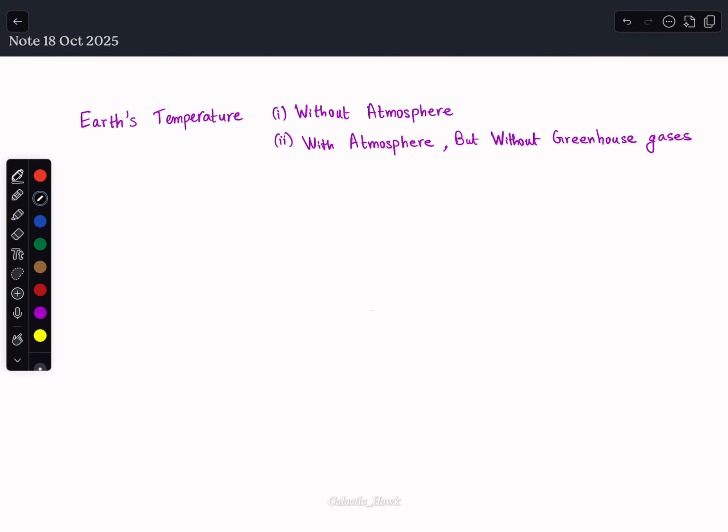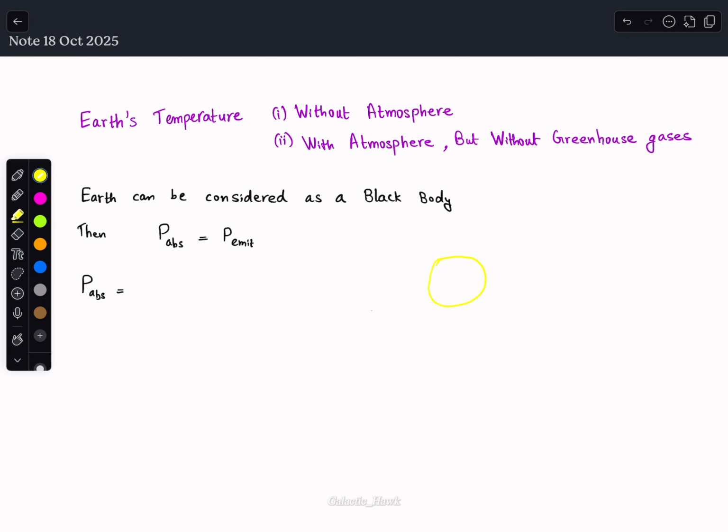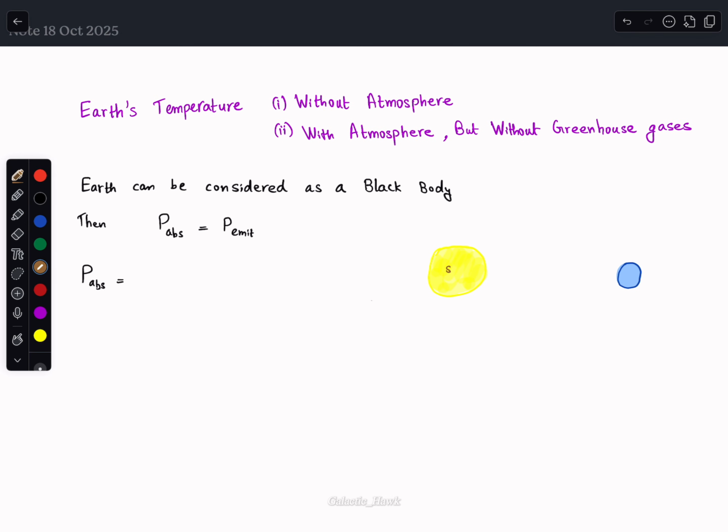To begin with, let us consider Earth as a black body. In that case, the power absorbed will be equal to the total power emitted. First, we need to calculate the power absorbed. Obviously, the sun is our source of energy. Let this yellow circle be the sun and this blue circle be the earth, and the radius of the earth be RE.